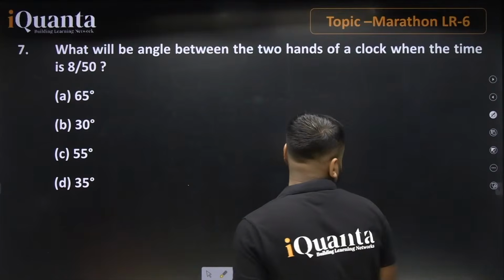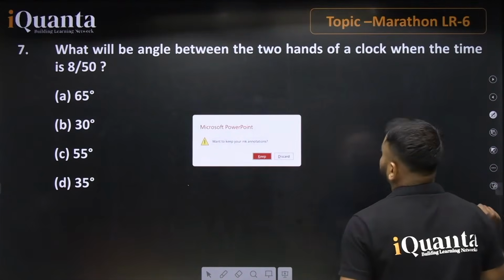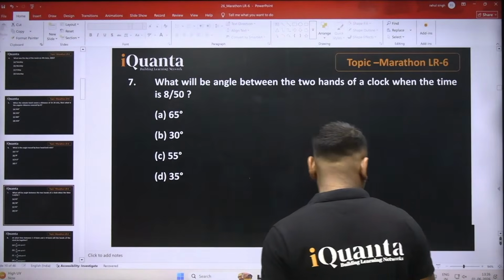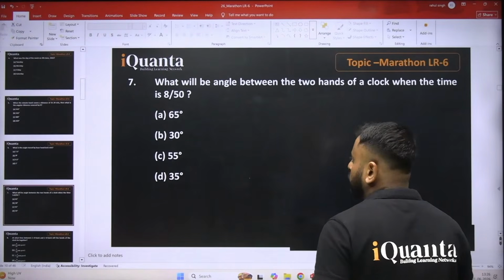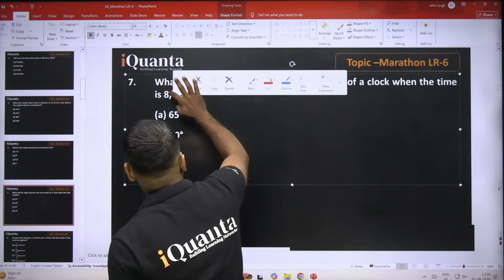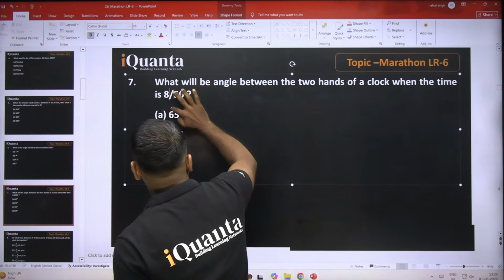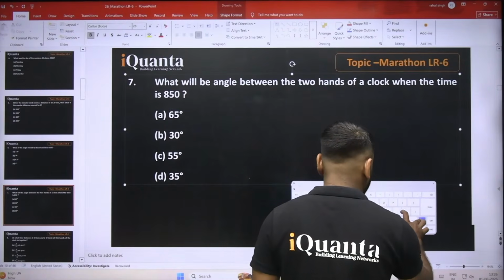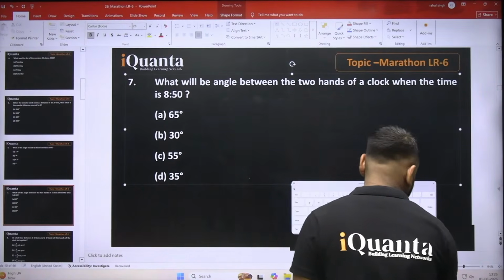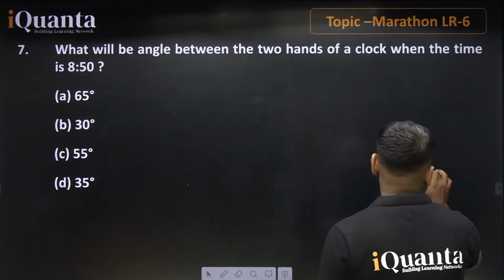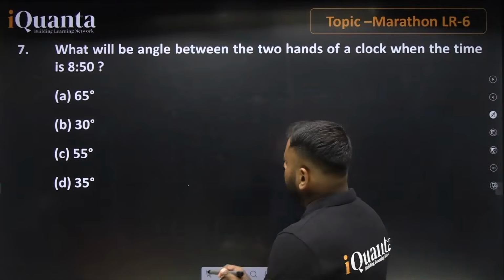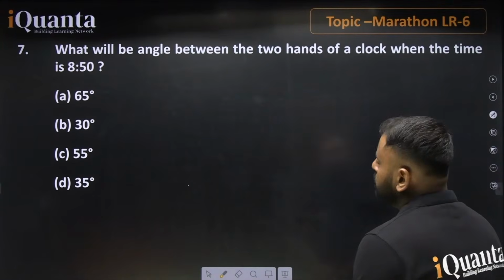Yes, here we have something different. Let's talk about the part. This is 8:50. The question says, what will be the angle between the two hands of a clock when the time is 8:50?